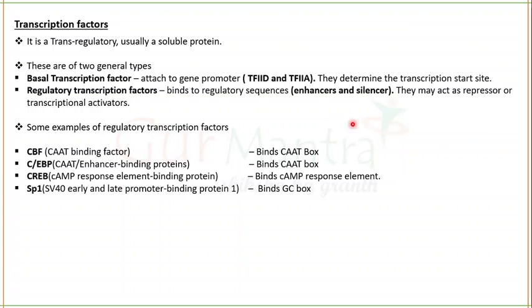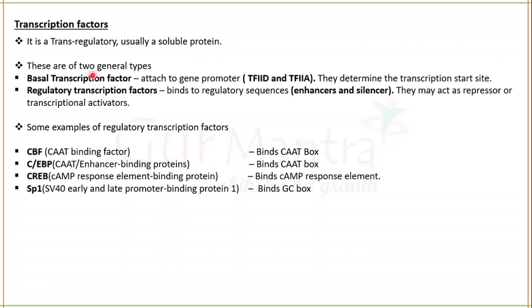So what are transcription factors actually? These are transregulatory, usually soluble proteins. I told you what are cis-acting elements and what are trans-acting elements. So transcription factors are transregulatory and usually soluble proteins. They are of two general types. They may be basal transcription factors, or they may be regulatory transcription factors. Basal transcription factors are actually known as general transcription factors.